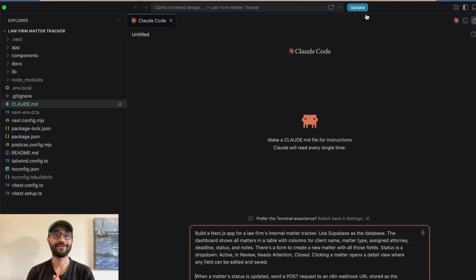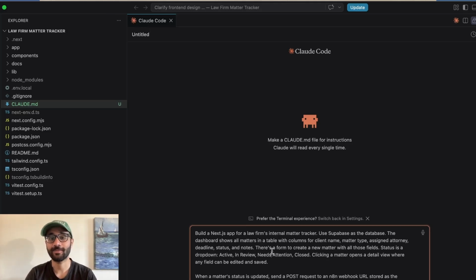We're back inside Visual Studio Code. What I've done is on the left, you'll see I have a law firm matter tracker. So this can just be a simple folder on your Mac or PC. And you open up Visual Studio Code with this folder. Of course, I have my Claude Code extension also activated.